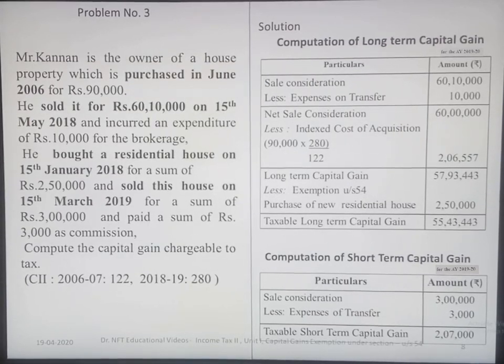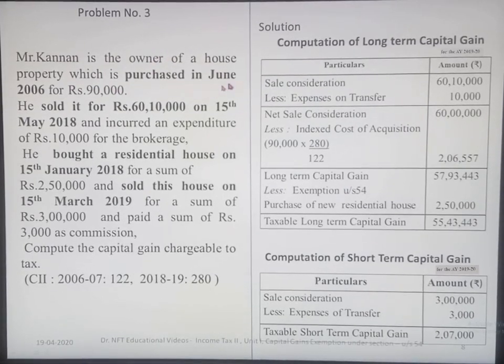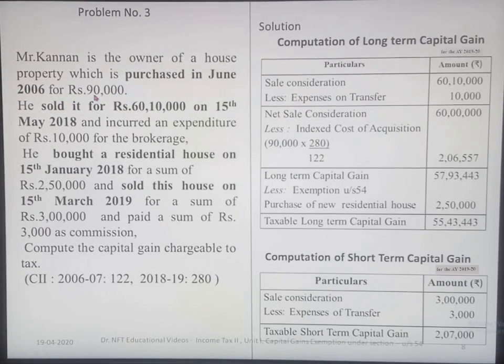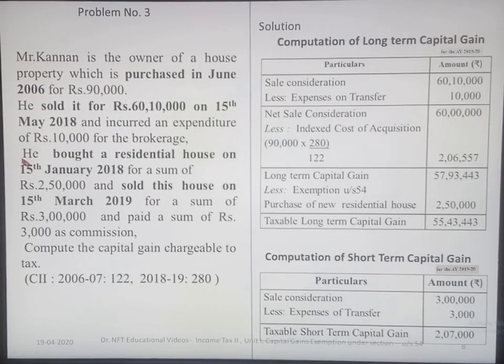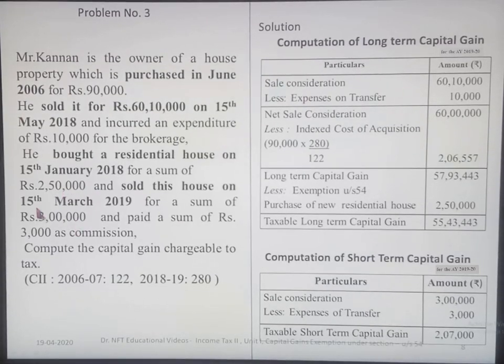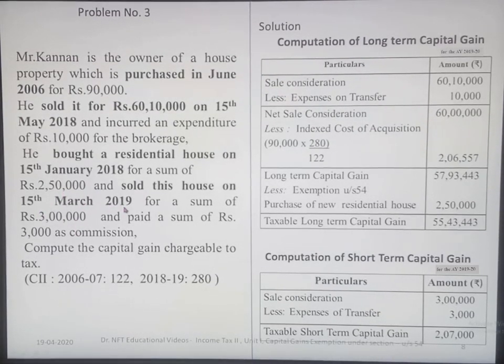One more problem. Mr. Kannan is the owner of a house property which is purchased in June 2006 for 90,000. He sold it for 60,10,000 on 15th May 2018 and incurred an expenditure of rupees 10,000 for the brokerage. He bought a residential house on 15 January 2018 for the sum of rupees 2,50,000 and sold this house on 15th March 2019 for the sum of rupees 3 lakhs and paid a sum of rupees 3,000 as commission. Compute capital gain chargeable to tax.